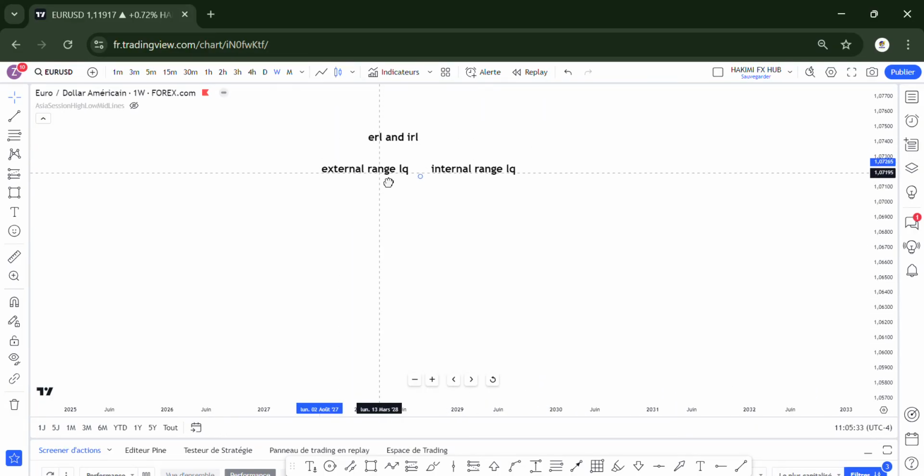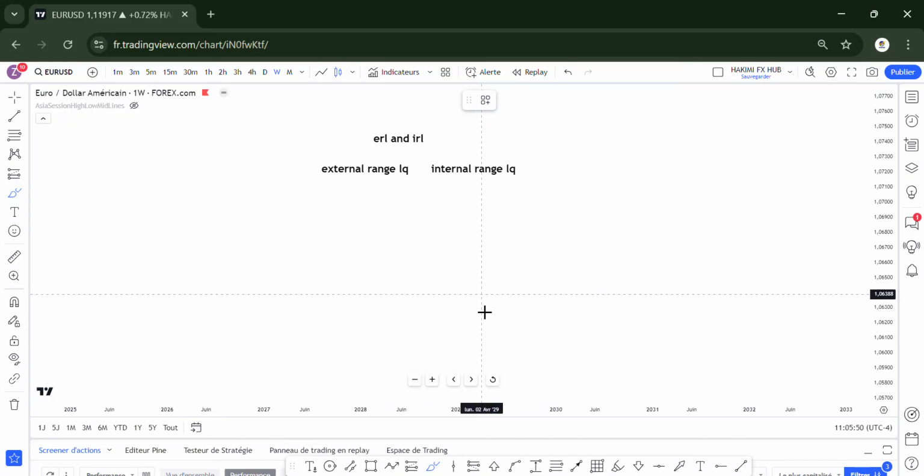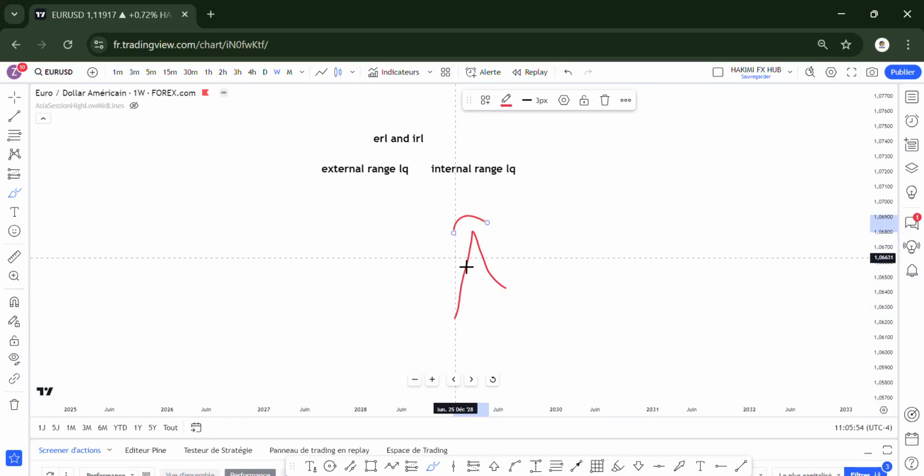So the market does two things, as we say. It is either a sweep of liquidity, or seeking liquidity, or it is drawing to an imbalance, filling the imbalance, or seeking liquidity. An example, let's say the market is in an uptrend. Since the market is in an uptrend, it always makes highs. This high is what you call the external range liquidity, the ERL, the old high, or the swing high. That's what you call external range liquidity.